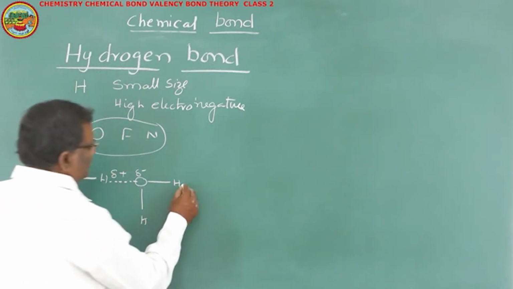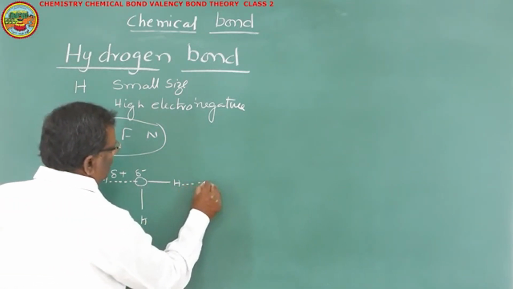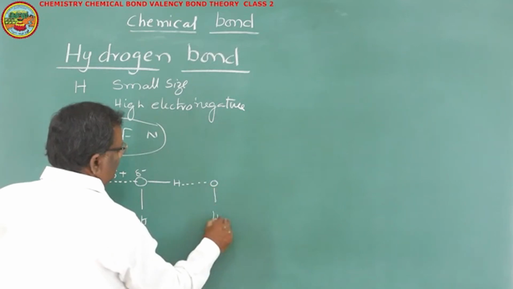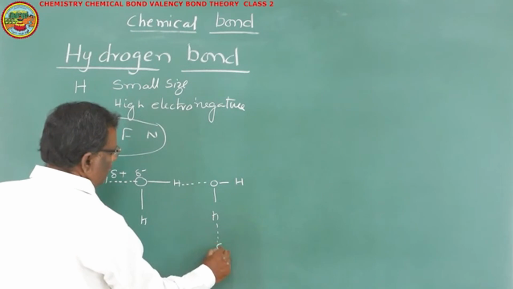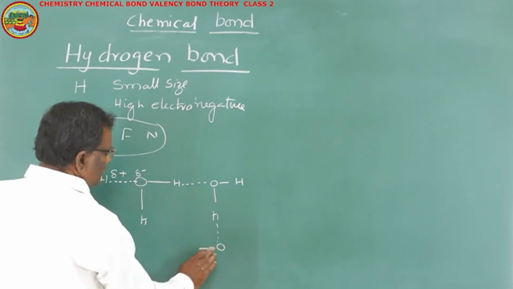And in turn, this hydrogen will form another bond with another oxygen atom of another H2O molecule. And this hydrogen will form a hydrogen bond with another.